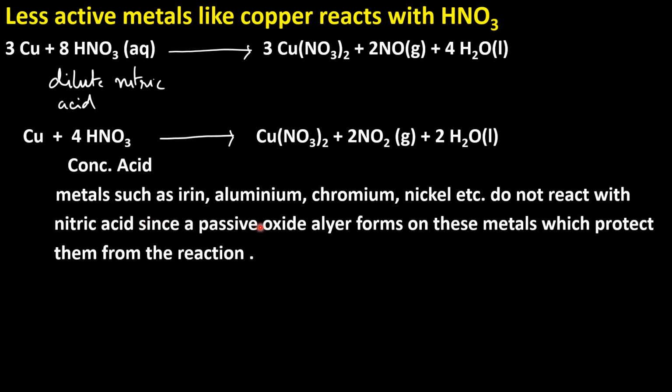Metals such as iron, aluminium, chromium, nickel, etc. do not react with nitric acid since a passive oxide layer forms on these metals, and this oxide layer protects the metals from further reaction.